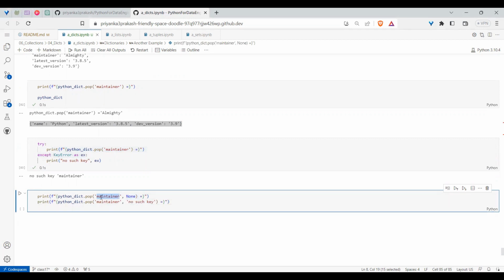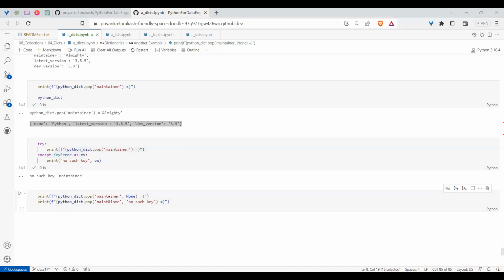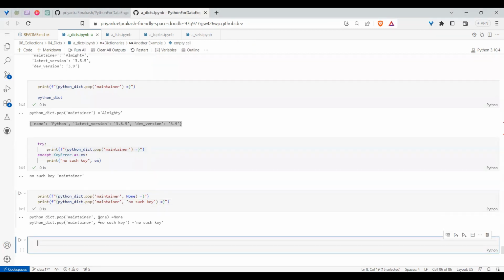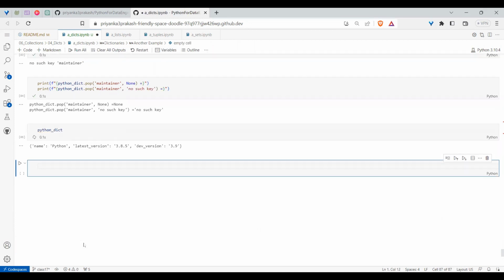Whenever you are removing a key, if you place a default option, something, at least None, then if that key is not there, it will not throw an error. It will result in None. Whereas if the key is present, it will delete it. So in this case, I don't have this key and I will remove it. You see here, it's not removing from the original dictionary. The original dictionary will be as it is, as you have some default value you are giving.